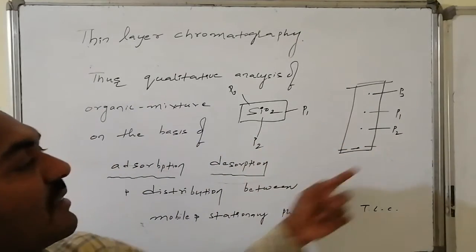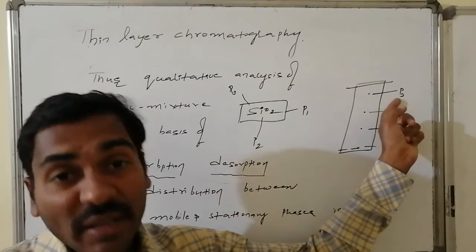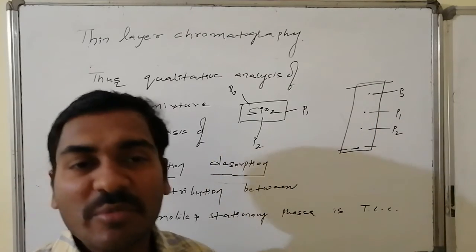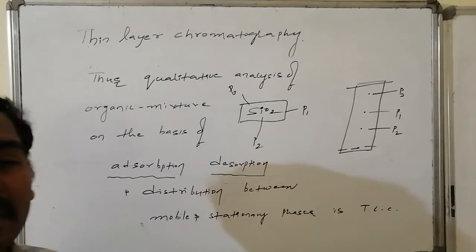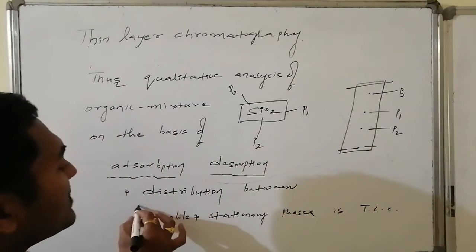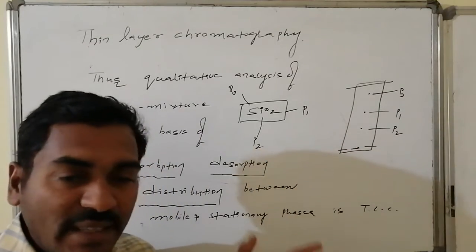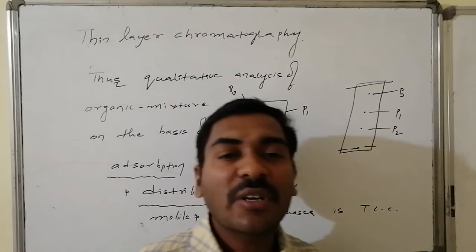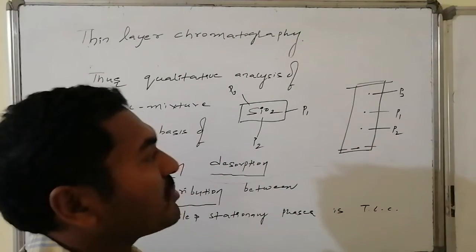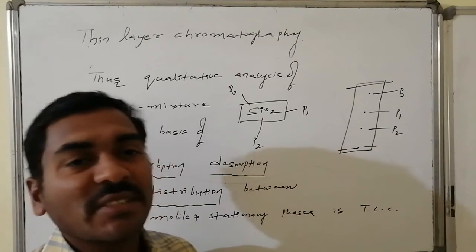Desorption and adsorption both play a role. In this case major adsorption, minor desorption. In this case major desorption, minor adsorption. Medium adsorption and medium desorption are there too. Like that, everything is present from minimum to maximum value, and thereby they are distributed among them, because for some compounds under the same system of conditions, adsorption dominates. For some components, desorption dominates. Desorption dominated a lot, that's why it moved along with the solvent to the maximum distance.